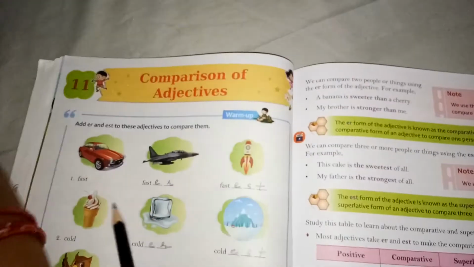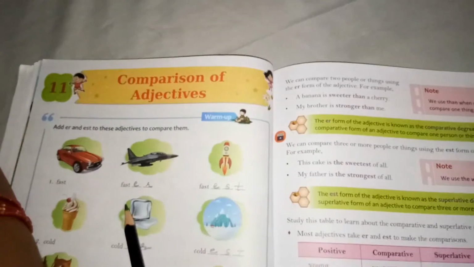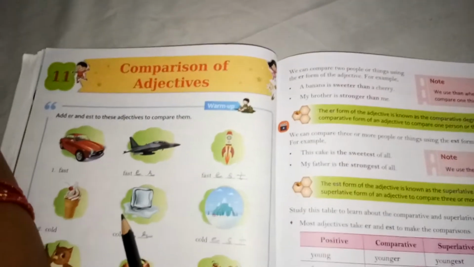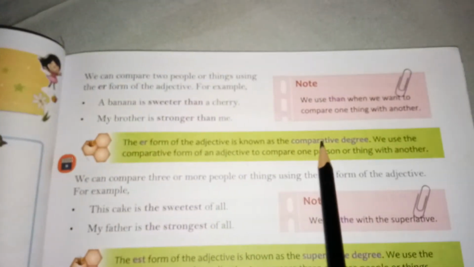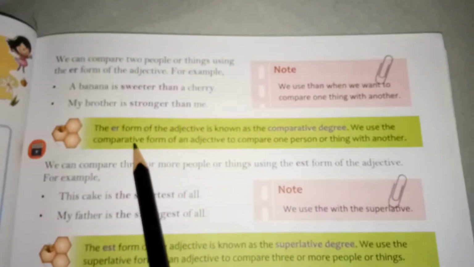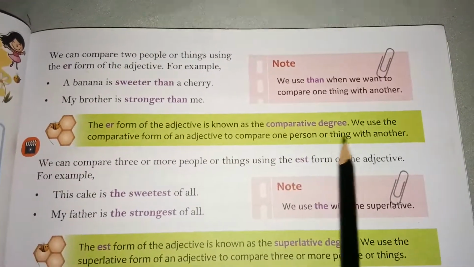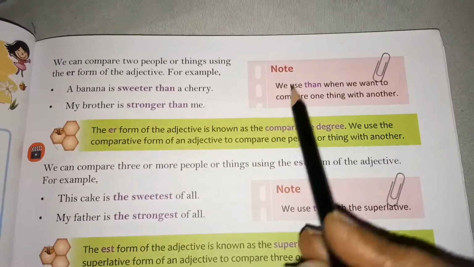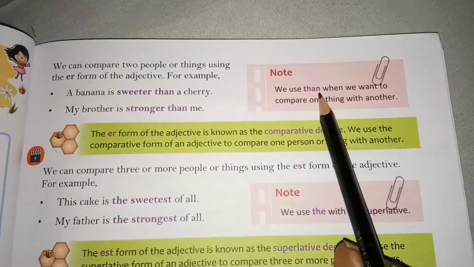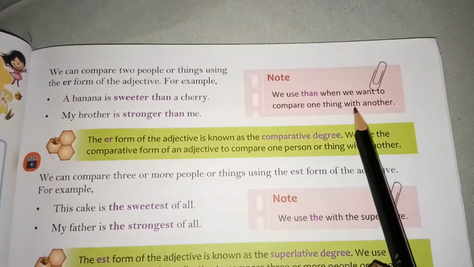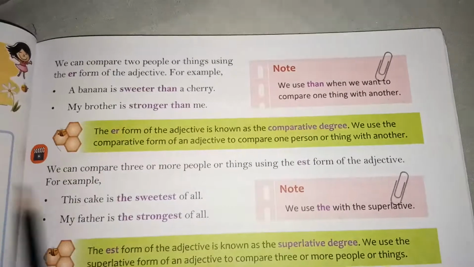We learned that we use positive degree when we talk about one person or one thing. The ER form of the adjective is known as the comparative degree. We use the comparative form of an adjective to compare one person or thing with another. Important, we use "than" when we want to compare one thing with another.